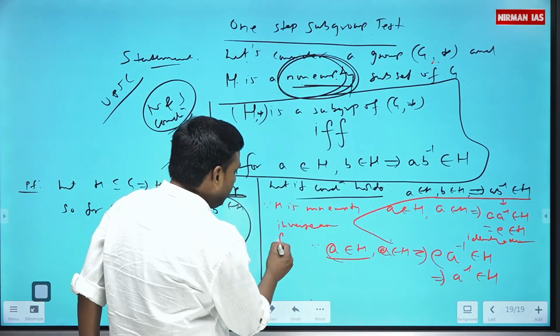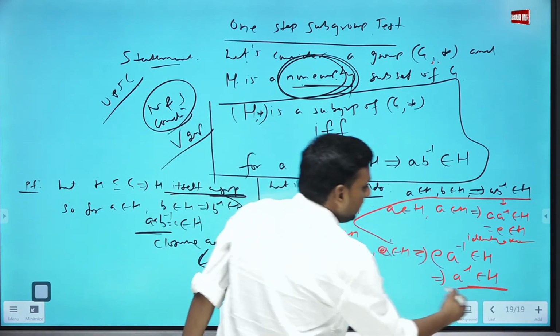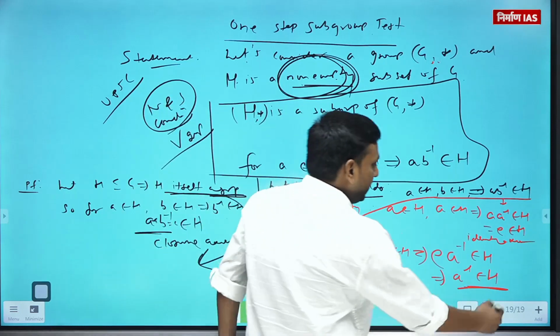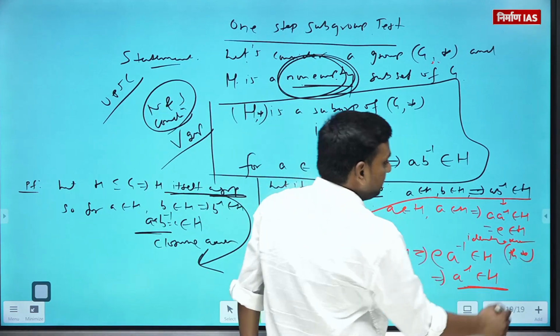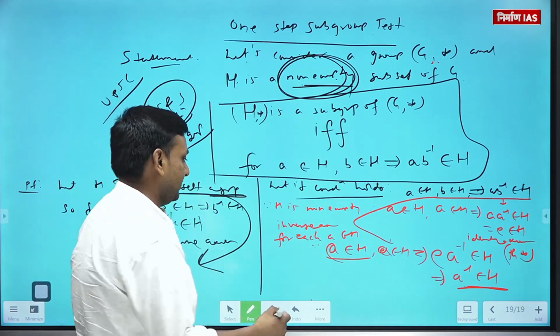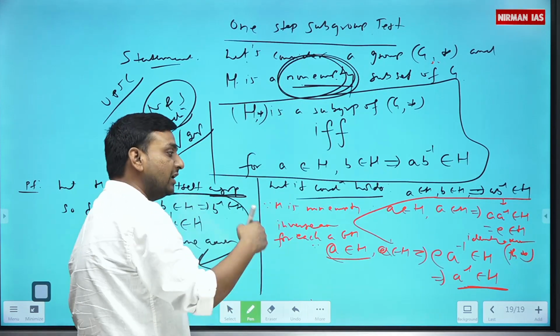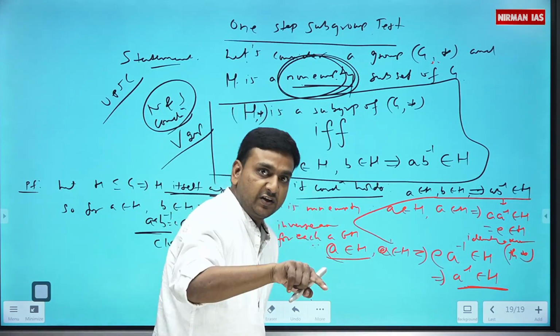For each a belongs to H, we have a inverse in H. So H, star satisfies the inverse axiom.